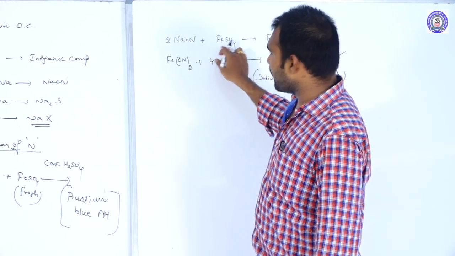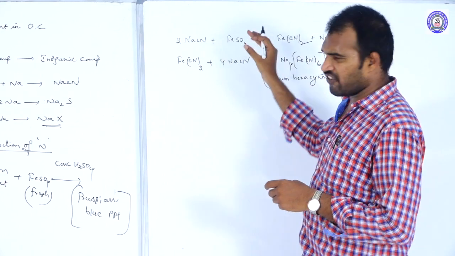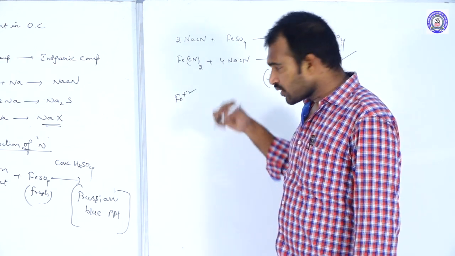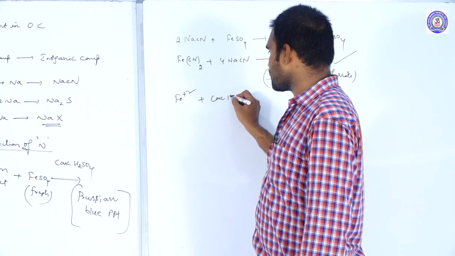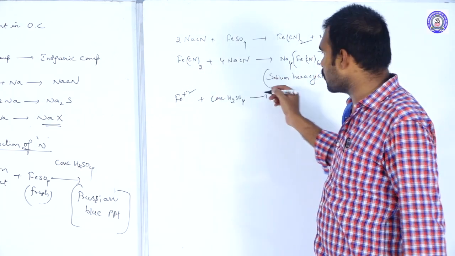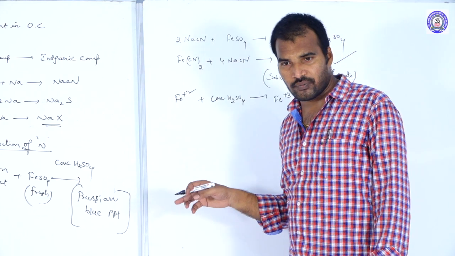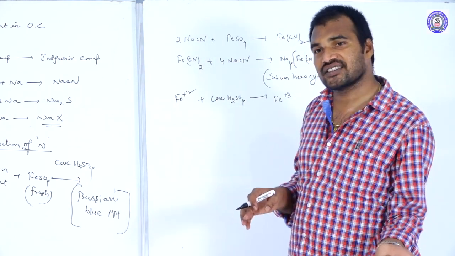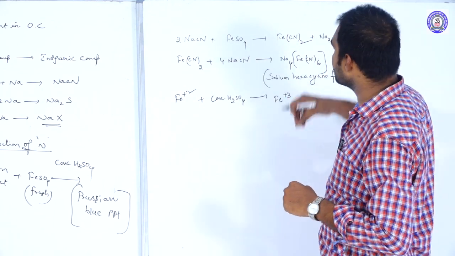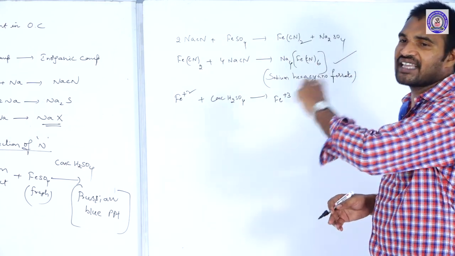Will all the ferrous sulfate be consumed? No. Why? Because even if you take a lesser amount, some ferrous sulfate will be unreacted. That unreacted ferrous sulfate, meaning ferrous ions, will react with the concentrated H2SO4. That means the concentrated H2SO4 will oxidize these ferrous ions into ferric ions. What is the role of concentrated H2SO4? It oxidizes the ferrous ions into ferric ions. Now these ferric ions will go and react with the sodium hexacyanoferrate. Finally, we get ferric ferrocyanide.